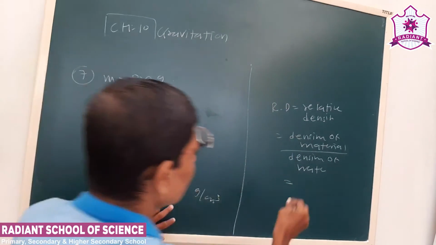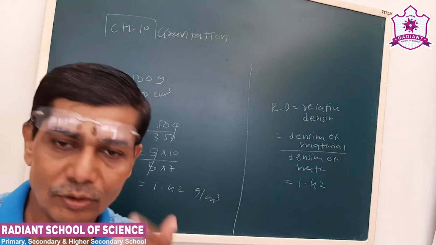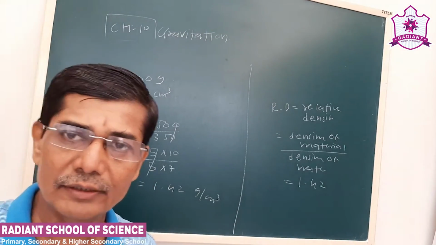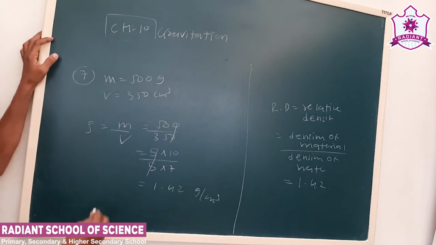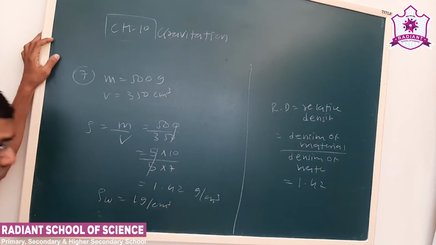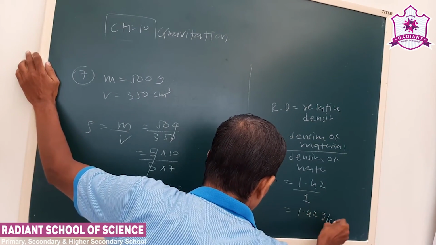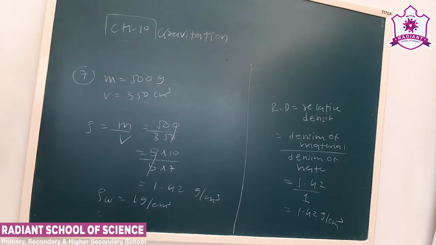Now here it is 1.2. Water density may be given in the textbook or during the examination, or may not be given. We have to remember it is 1 gram per centimeter cube as per the CGS system. So this is how we can solve the question.